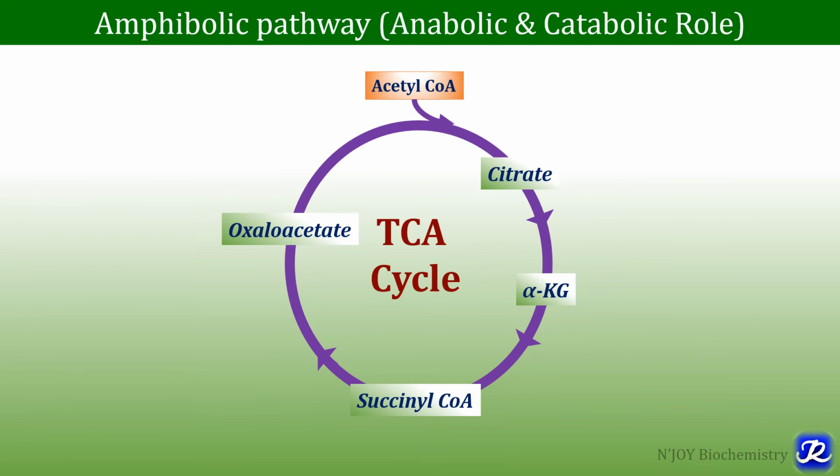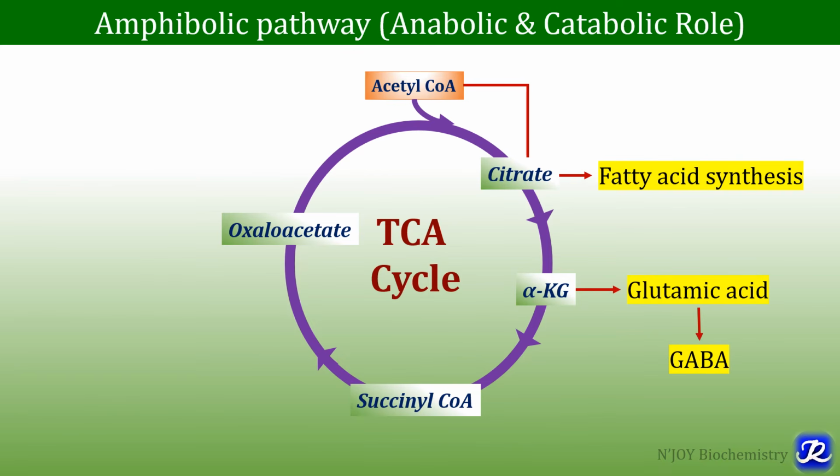For example, in the well-fed state, this acetyl-CoA is involved in the fatty acid synthesis. As this acetyl-CoA cannot cross mitochondrial membrane and fatty acid synthesis occurs in cytosol, the citrate crosses the mitochondrial membrane, and again it is broken down into acetyl-CoA and oxaloacetate, and that acetyl-CoA is involved in the fatty acid synthesis in well-fed state. Another intermediate of TCA cycle, that is alpha-ketoglutarate, leads to formation of glutamic acid and is involved in the synthesis of neurotransmitter GABA.